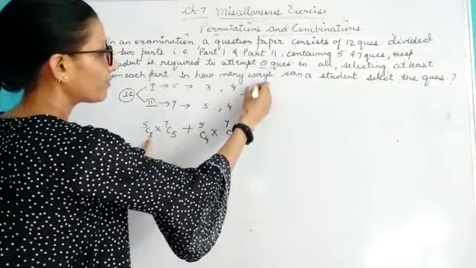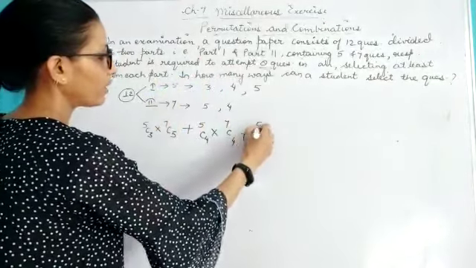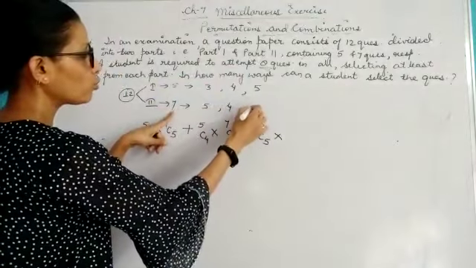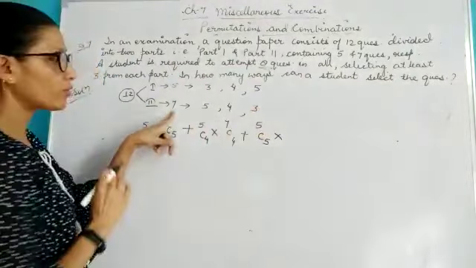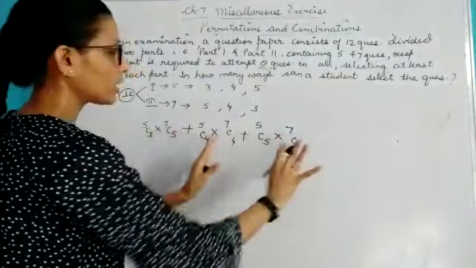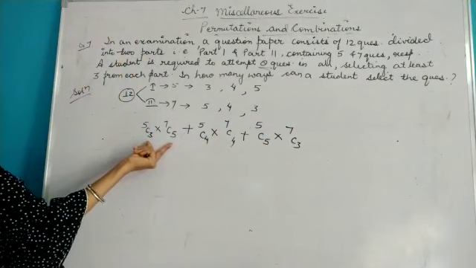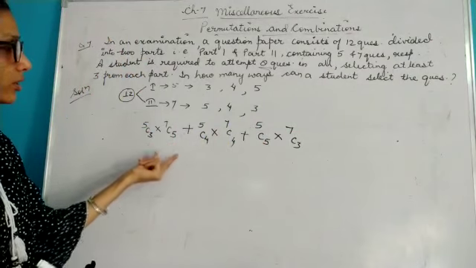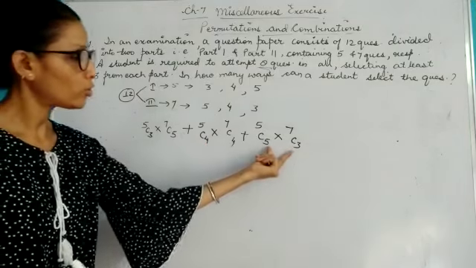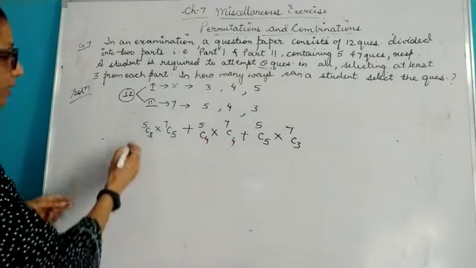Again, if he or she chooses 5 questions from first part, that means 5C5, then she or he has to choose 3 questions from second part. That means it should be 7C3. So these are the total combinations. That means a person either can choose these questions, or he or she can choose these questions, or she can choose these questions. Now you can simplify.